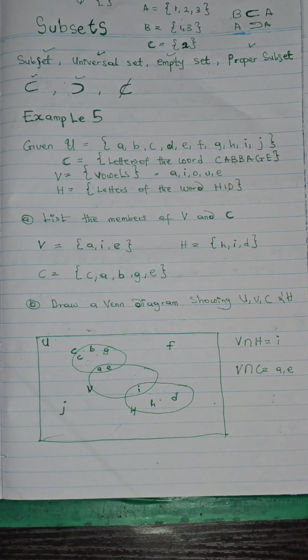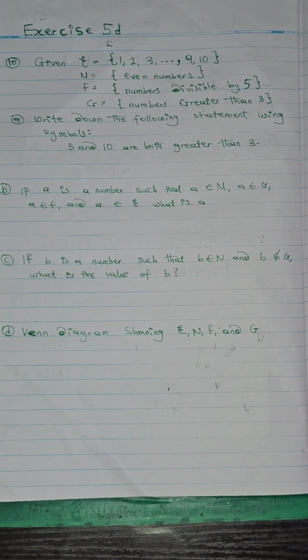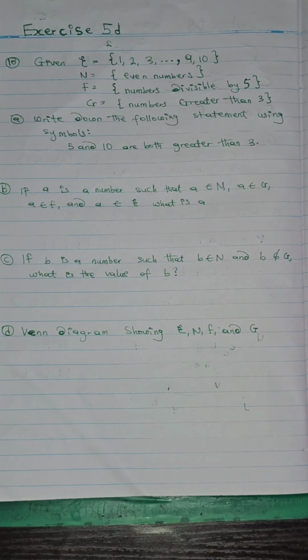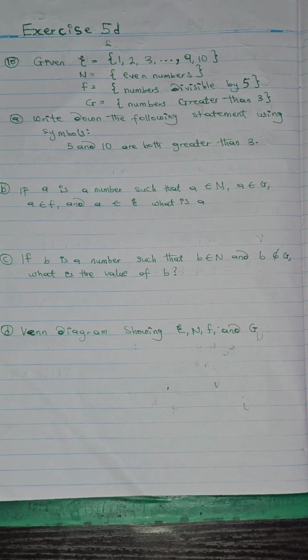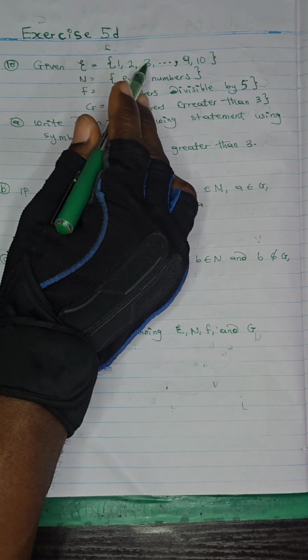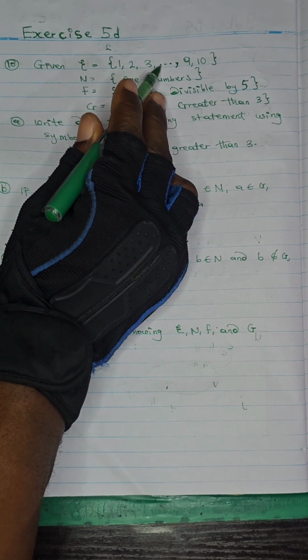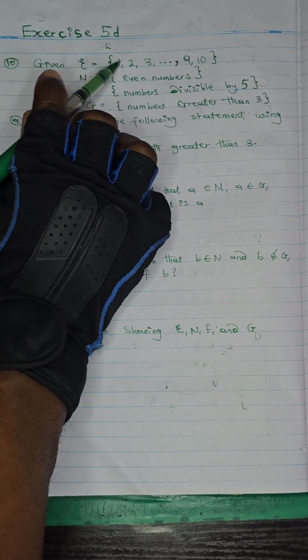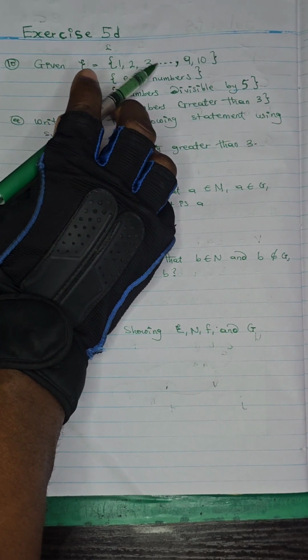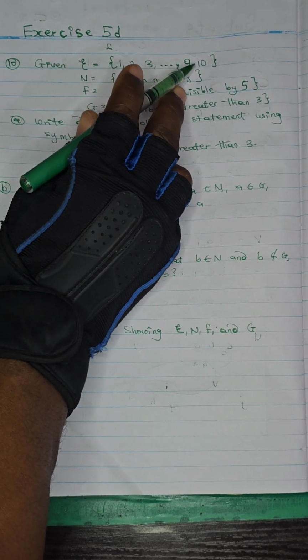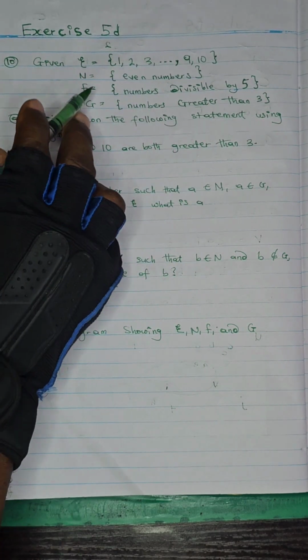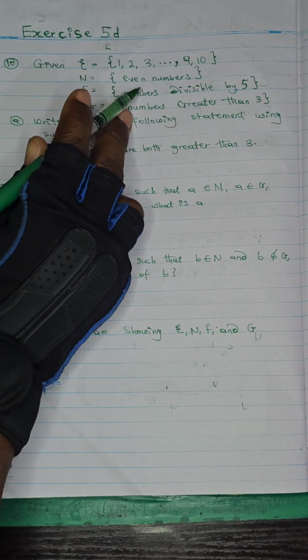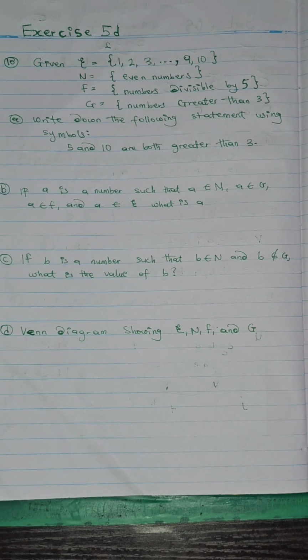So let's solve another example. This is exercise 5D number 10. We have universal set 1, 2, 3. Remember in our previous class we said that this dot dot dot is used to represent things we don't want to write out. So if you see the pattern, you can know that this is 1, 2, 3, 4, 5, 6, 7, 8, 9, 10. This is what is here. Then N stands for what? Even numbers.